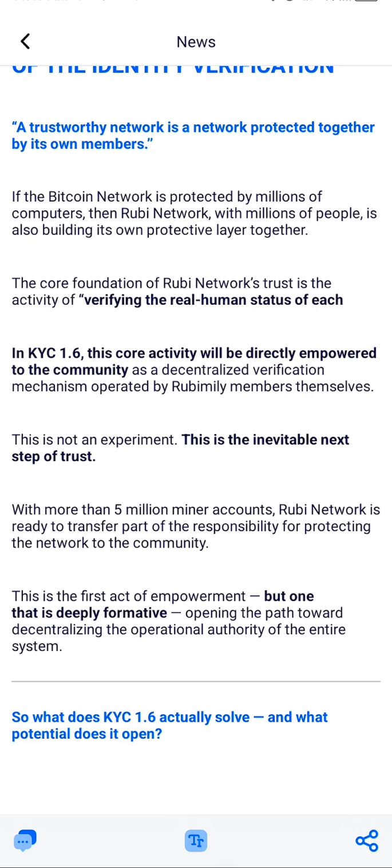So which means that once they release that one, you will be able to apply to become a KYC validator, and it is not just going to be like you are doing it for free. They will be paying you for it. Just like if you look at the way Pi is doing recently, they have been rewarding some KYC validators. So if you have been validating people in the Pi project, you discover that they have been rewarding those people right now. So the Ruby project is trying to run something like this, but the Ruby mechanism is stronger than the mechanism that the Pi project used.